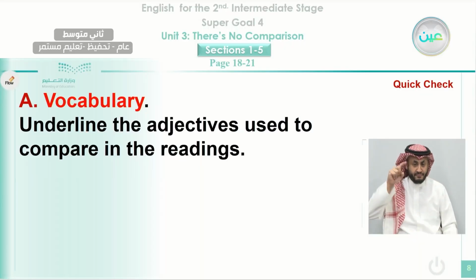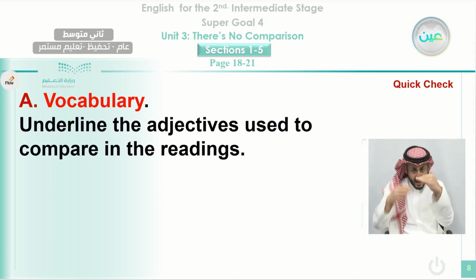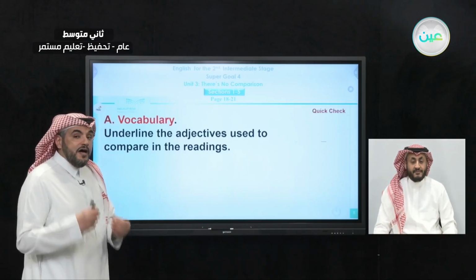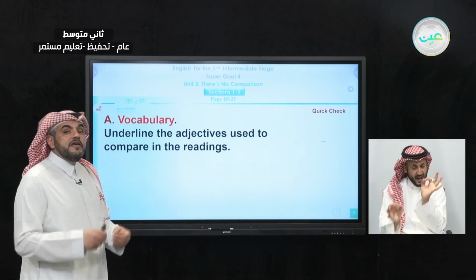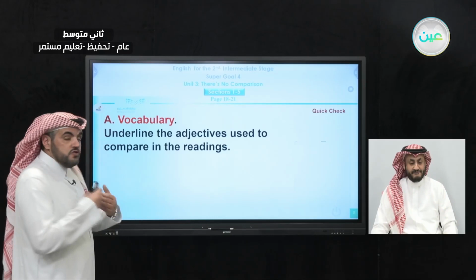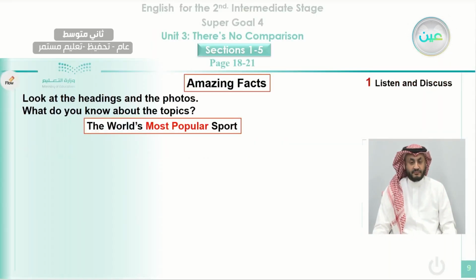Okay, now we are going to answer this question in the vocabulary throughout our reading to the sections of listen and discuss. You will need to underline adjectives used to compare in the reading. So when we have the list of the things that we mentioned a while ago, we're going to make a comparison. So there are specific adjectives that are used to compare between two things or one thing to others. So you will need to underline them, to put a line under these words.